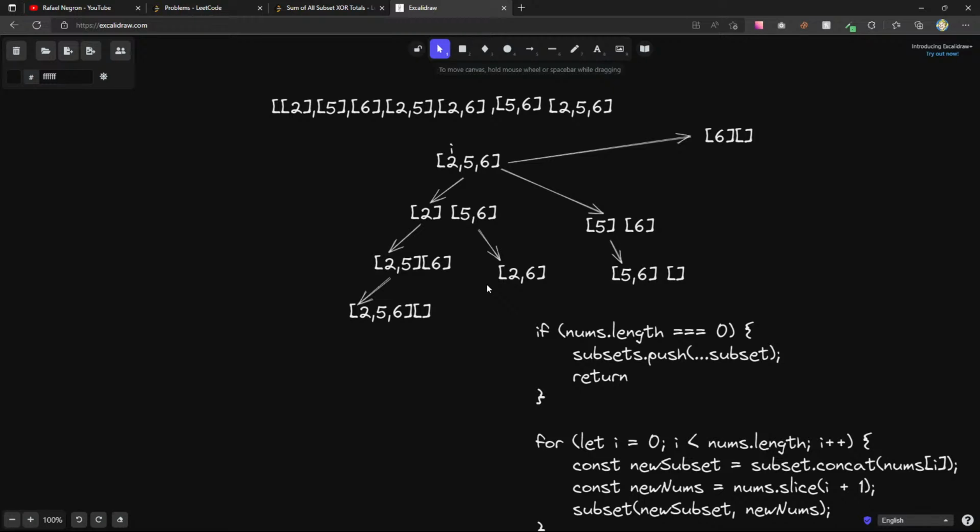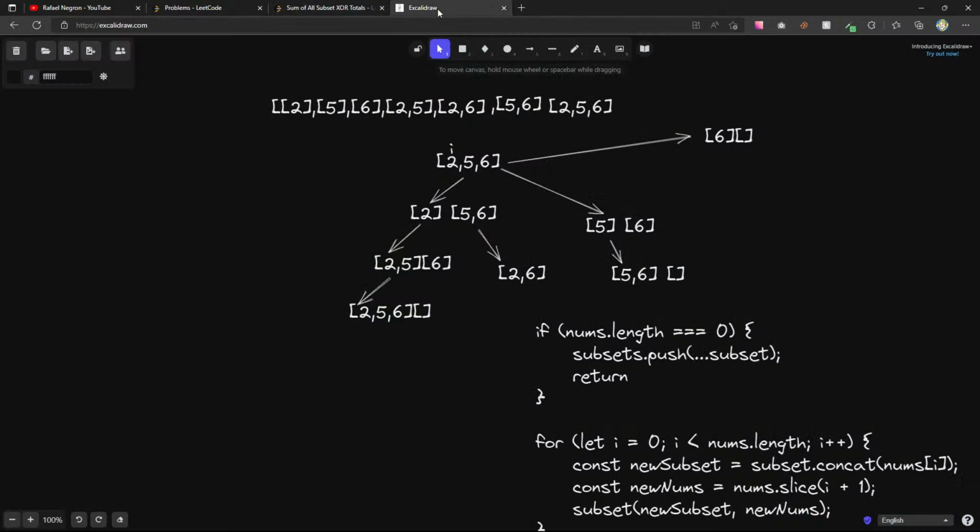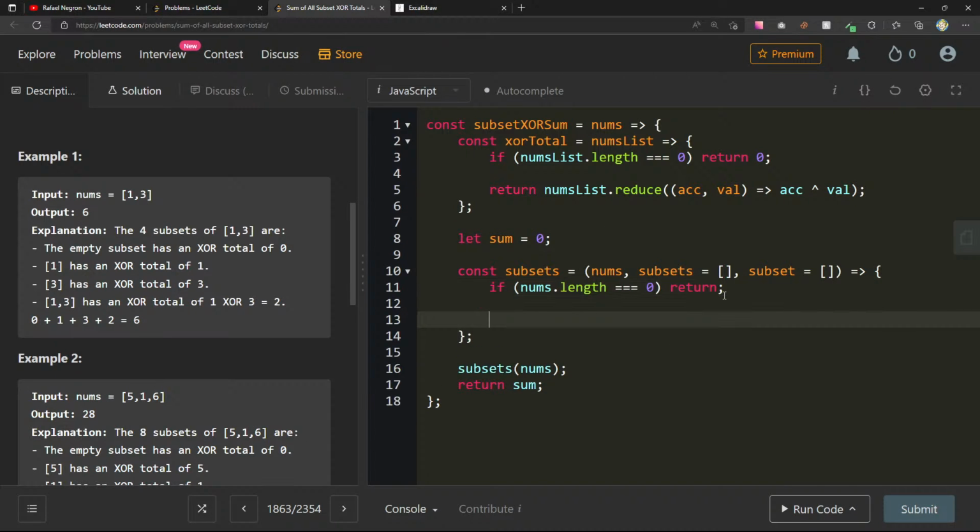As soon as we get to empty, if nums.length is equal to 0, here we can return. But if I call this with nums, I should pass in subsets.push nums. I think we can push it immediately, right? That'll give us that one.